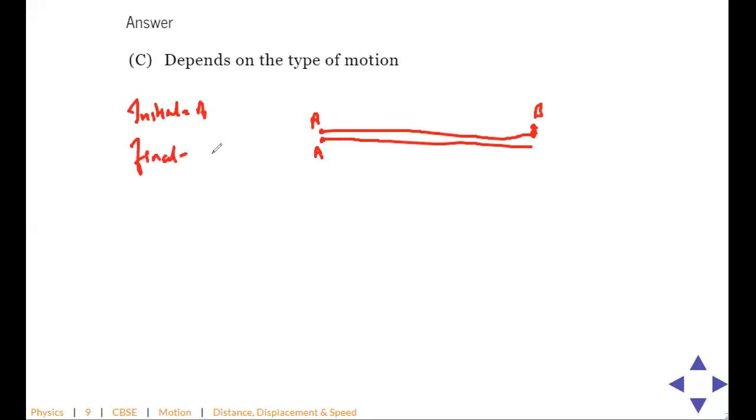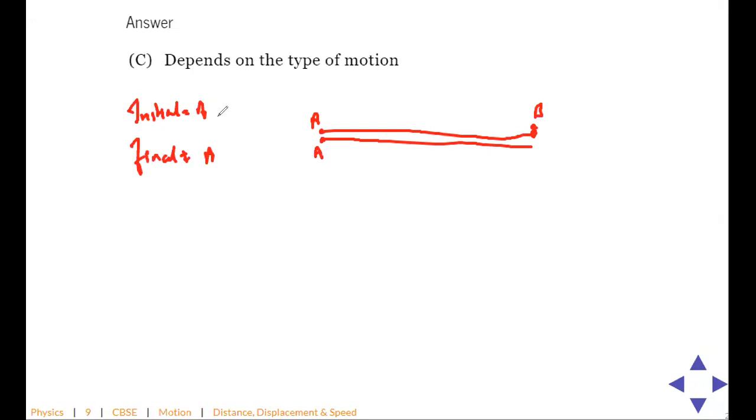Yes, exactly, right? Because whenever we talk about displacement, it is the shortest distance between initial and final point. Suppose I'm talking about this A to B, right? So if I'm going from A to B, right, and then coming back to point A. So what is my initial point? Tell me, what is my initial point? A. And what is my final point? It is also A. Yes or no? Think about it. Final point is A now, because I'm going and coming back to A only. Right? Clear? Yes or no?